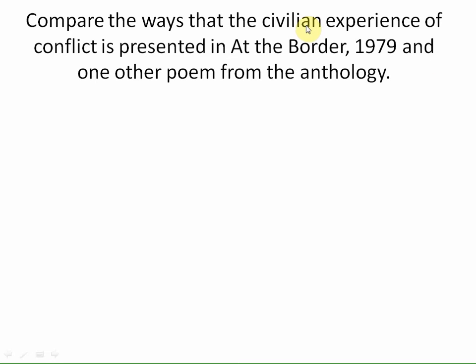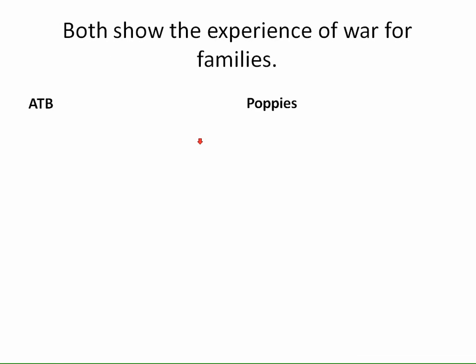What about Poppies? Poppies is about the experience of a mother who's lost their son. Well, now I'm thinking, okay, At the Border is about a family returning to its homeland, and it also has got a mother in it, so I'm thinking maybe that's going to work, because I can see a link between these two poems, so I'm going to then compare it with Poppies. So the first thing is to choose a poem where you can see a link between them, where there's similarities.